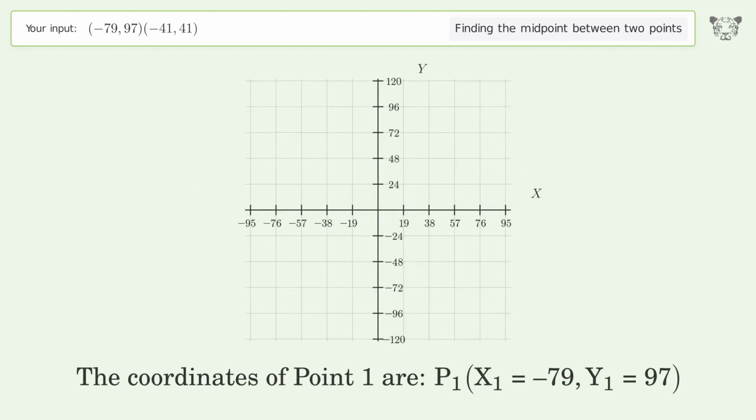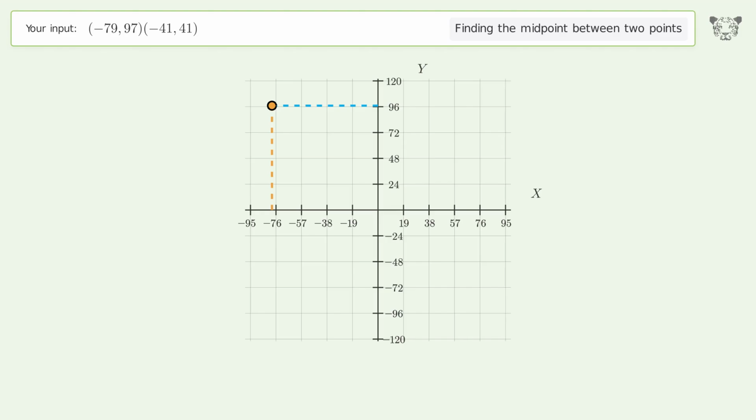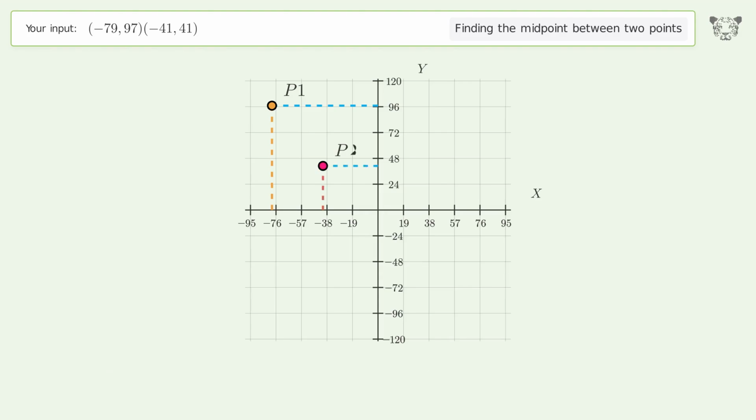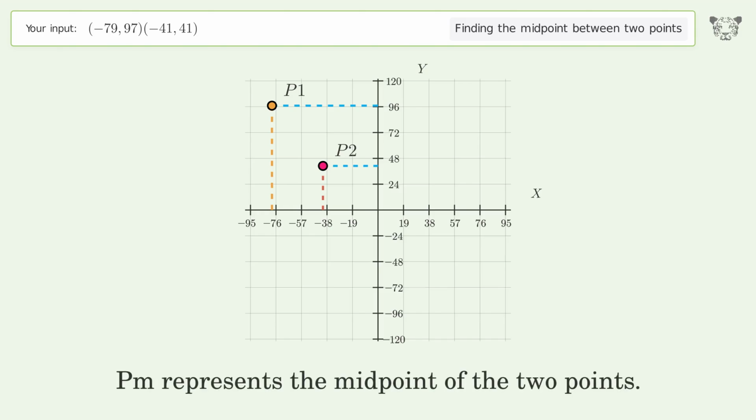The coordinates of point 1 are, x1 equals negative 79, y1 equals 97. The coordinates of point 2 are, x2 equals negative 41, y2 equals 41. PM represents the midpoint of the 2 points.